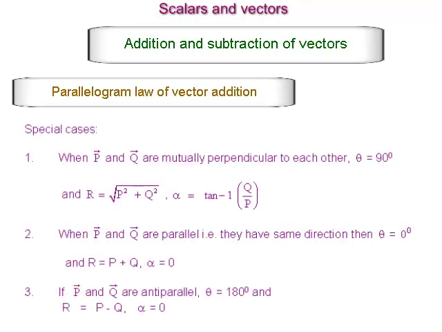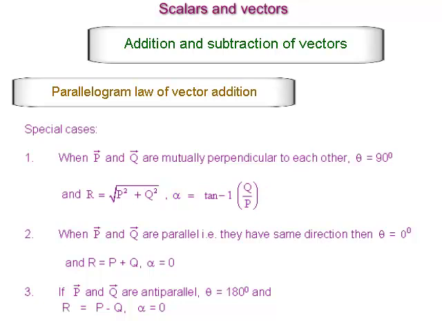Special cases. When vector P and vector Q are mutually perpendicular to each other, then theta is equal to 90 degrees and R is equal to root of P square plus Q square and alpha is equal to tan raised to minus 1 into bracket Q upon P bracket complete.